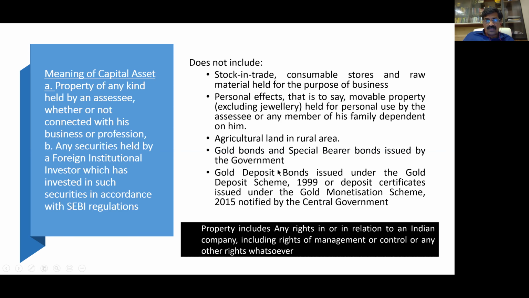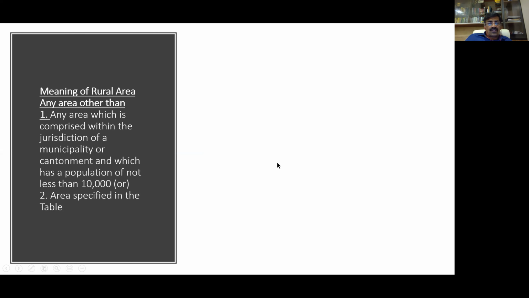Gold bonds and special bearer bonds, the 1980 and 1991 bonds, may not have any relevance. The gold deposit bonds issued under the Gold Deposit Scheme, 1999, or the deposit certificates issued under the Gold Monetization Scheme of the central government: these are gold bonds which the government wants to incentivize people to subscribe to. They are not capital gains. The last one, don't worry about this, is again on account of Vodafone. The transfer definition and capital asset definition were amended on account of the Vodafone case. At the intermediate level, that may not be that relevant.